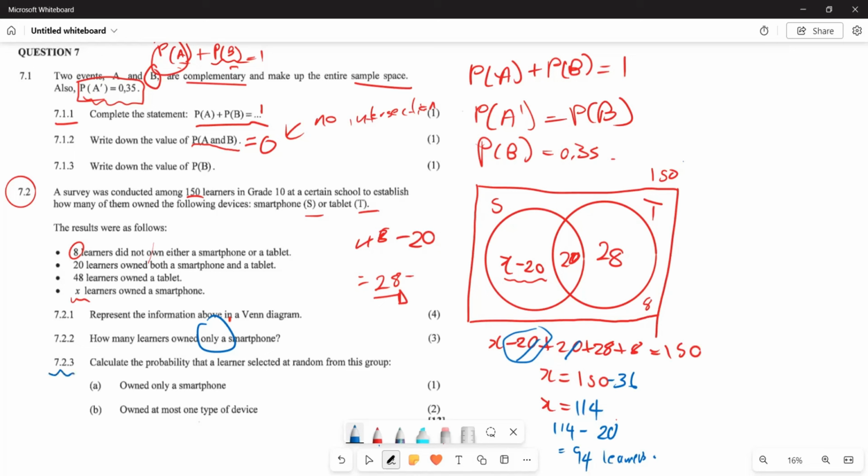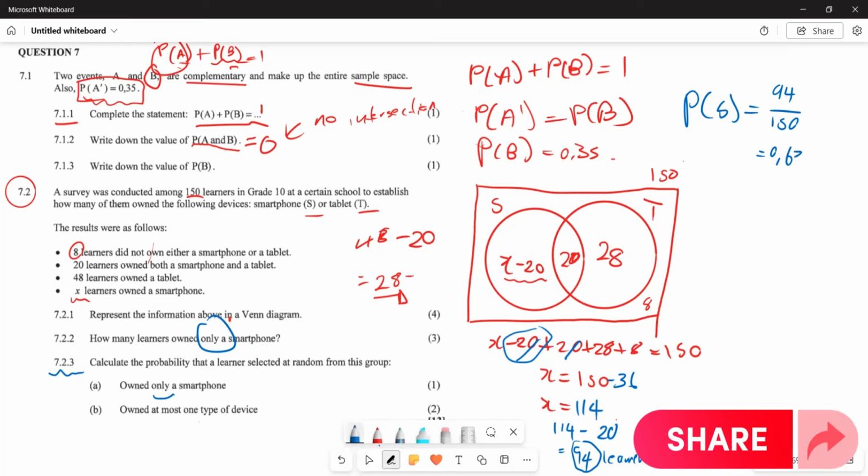Now let's look at the following question. They say calculate the probability that a learner selected at random from this group owned only a smartphone, right? So basically they want you now to write this 94 in terms of a probability. So this is going to be the probability of smartphone only, and the probability of smartphone only is going to be 94 out of 150, and the totality of that is going to be 0.64. Altogether, this is going to be 0.63, I think. Let's fix that. This is going to be 0.63 as your answer, right?